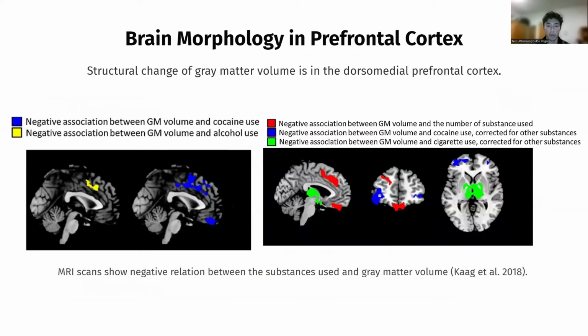In one of the studies we came across, the figure on the left shows the structural change in gray matter volume due to alcohol is in the dorsomedial prefrontal cortex. Cocaine negatively impacted the ventromedial prefrontal cortex, and the figure on the right shows that the lateral regions of the orbitofrontal cortex are impacted as well. On the right figure, we can also see in red that gray matter volume reduction can occur by a use of a combination of various drugs, but also when isolated, we can see, for example, that cigarette use impacts different parts of the brain than, for example, cocaine.